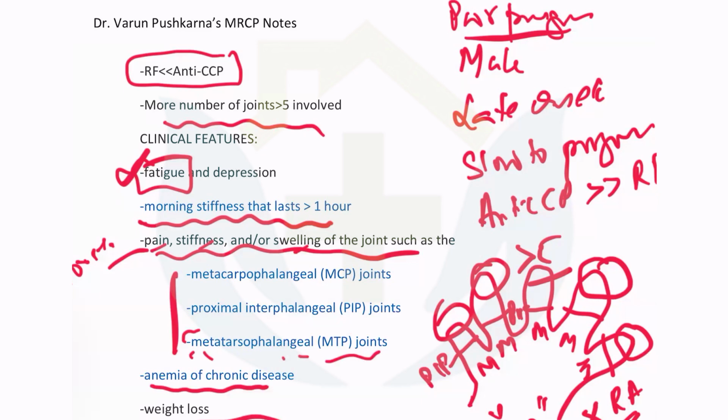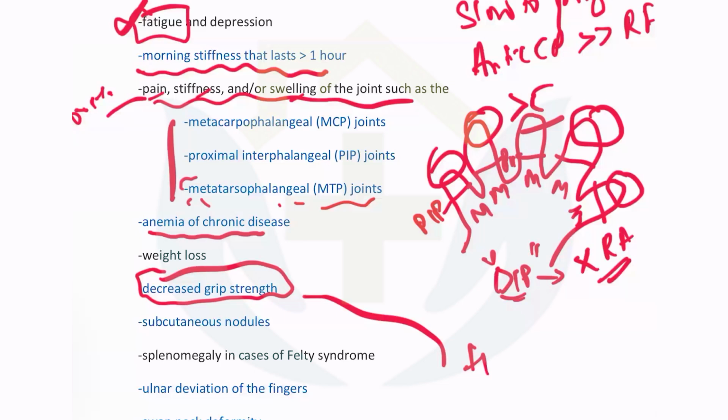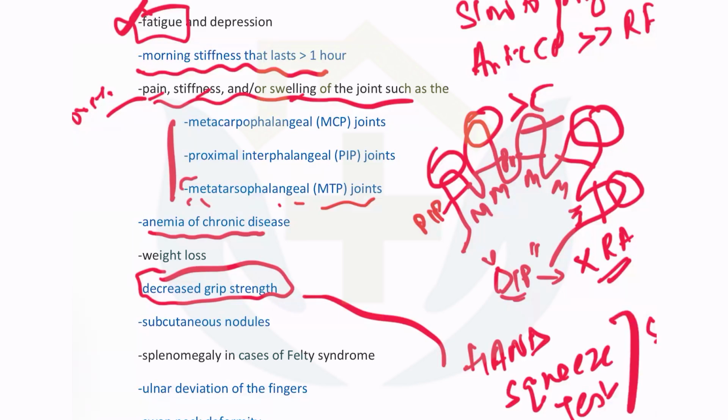So there is a test known as the hand squeeze test. Anybody knows about this test? Basically, you just shake the hand with the patient, and the handshake should be firm enough. That will trigger so much pain that the patient will withdraw their hand. This is a classical positive test for rheumatoid arthritis. Of course, they will also have a weak grip strength at the same time.